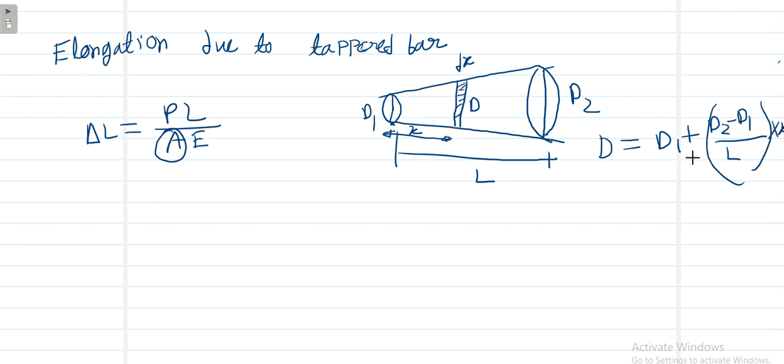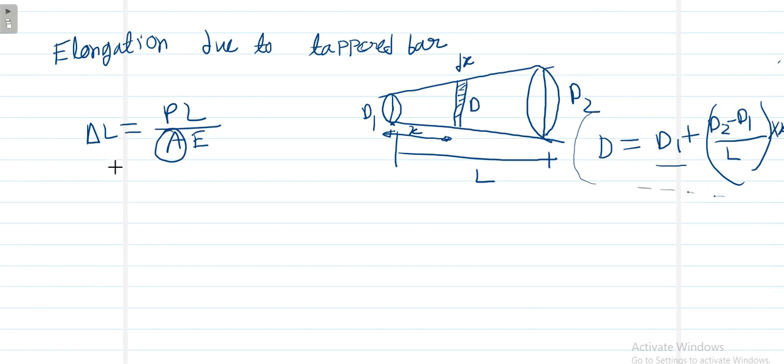Since it is a linear increment, if the value of x is 0, this term will be 0 and ultimately you get the value d1. Similarly, if we put x equal to L, L cancels out, d1 cancels out, and ultimately we get d2. That means this diameter formula is correct.